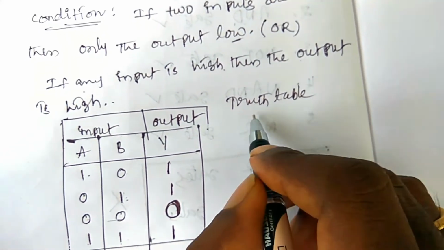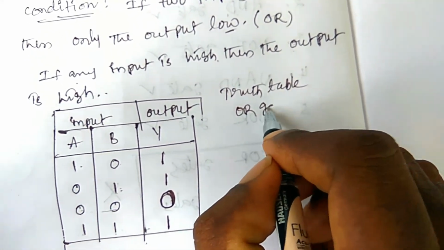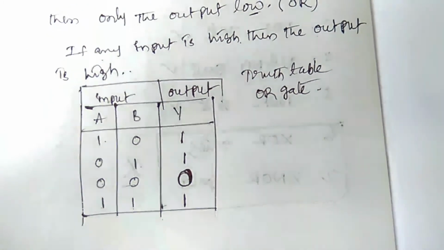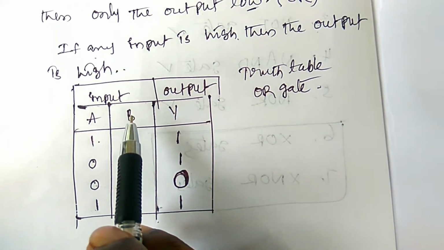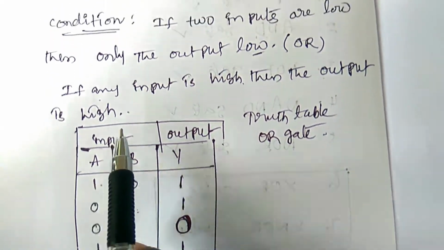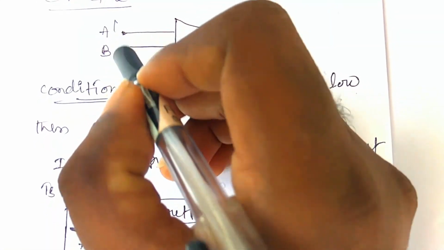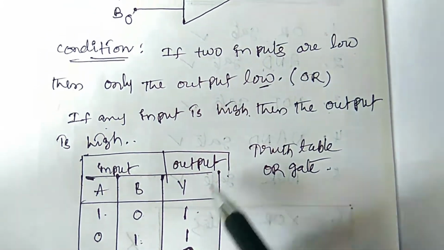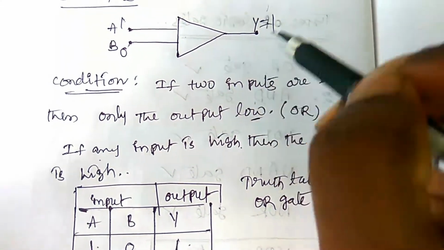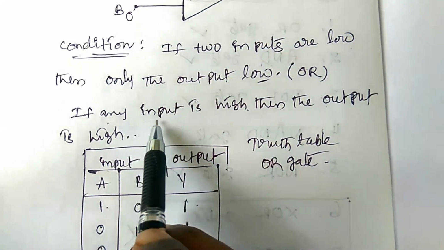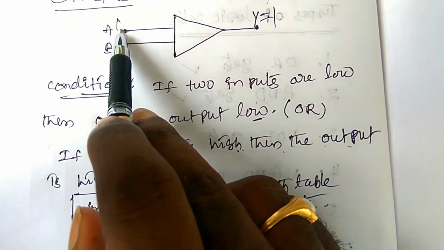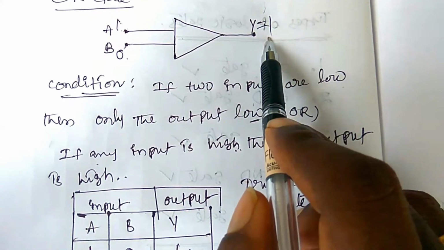Do you understand the OR gate? Once again, there are two inputs: at first input A, second input B. At first A is equal to 1, B is equal to 0. Then what is the output? 1. Because if any input is high, then the output is high. In this case, A is high, B is low, then the output is high.